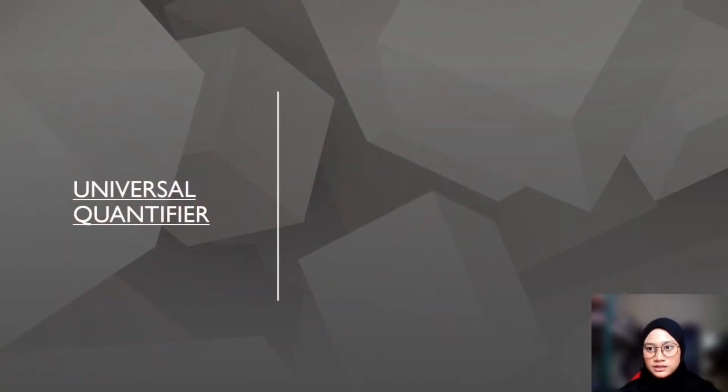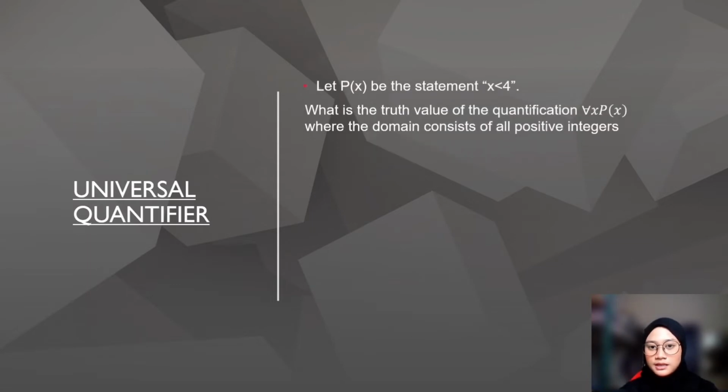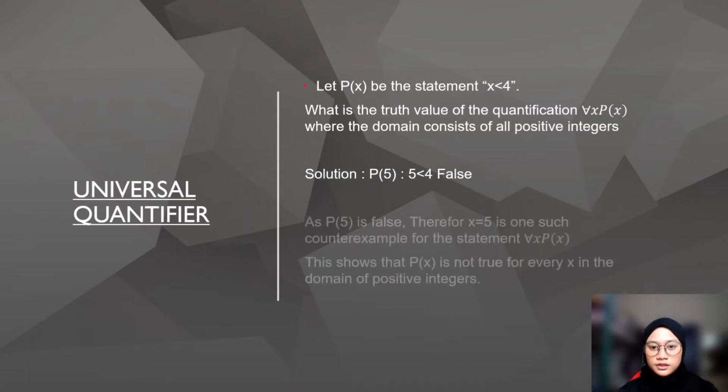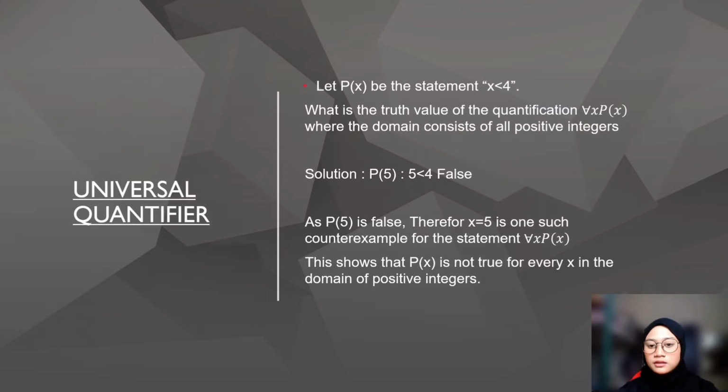Okay, so this is the example for universal quantifier, and the question is, let Px be the statement x less than 4. What is the truth value of the quantification for all x Px, where the domain consists of all positive integers? Basically, finding just one counterexample is enough to make this statement false. So let's say we choose x equals 5. As P5 is false, x equals 5 is a counterexample for the statement for all x Px. This shows that Px is not true for every x in the domain of positive integers.